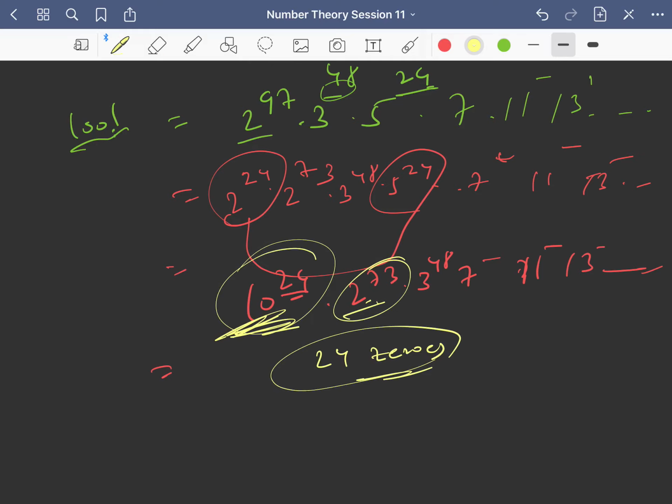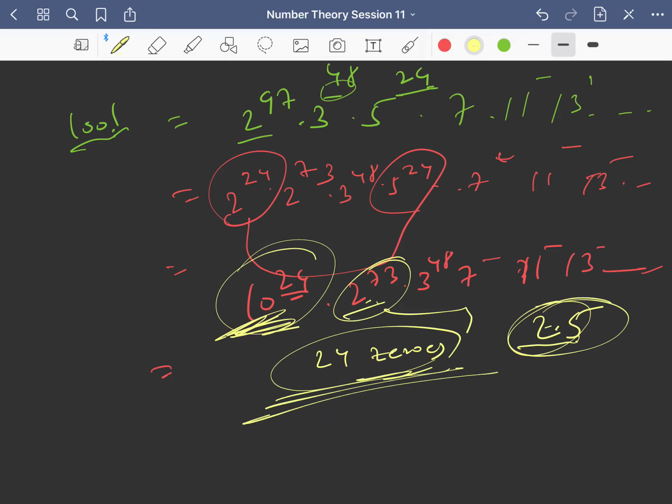So this single 2 power 73, I mean this only 2 can't help, right? Only 2 can't contribute to 0. With 2 you need support of 5, then only 2 into 5 will make a 0. So you will have 24 zeros at the end of 100 factorial, right?